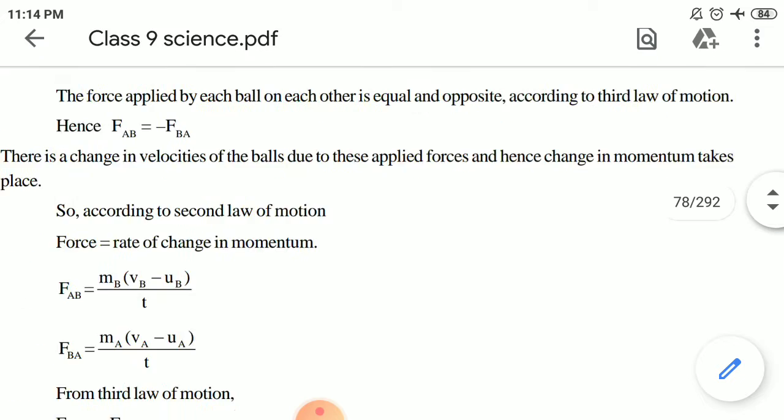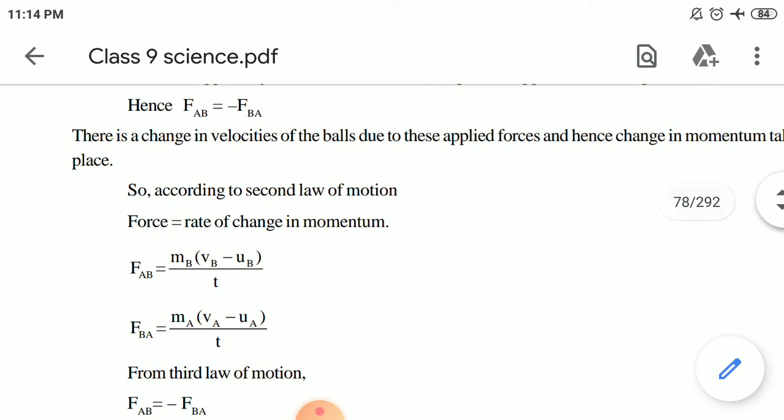Now what will we do? We know that force equals mass into velocity upon time, mass into velocity upon time, or change in momentum upon time. So here for force FAB, mass will be MB, and for force FBA, mass will be MA, and velocity will be VB minus UB, and time is T. Time we had taken constant.